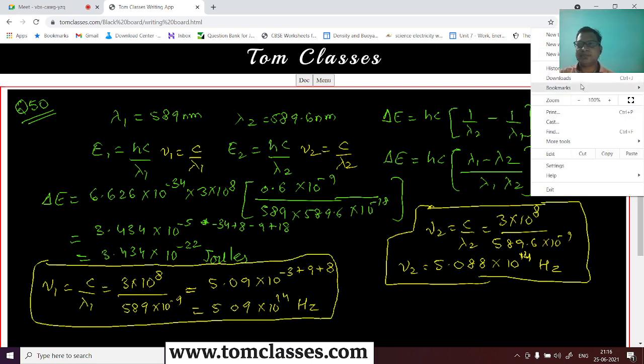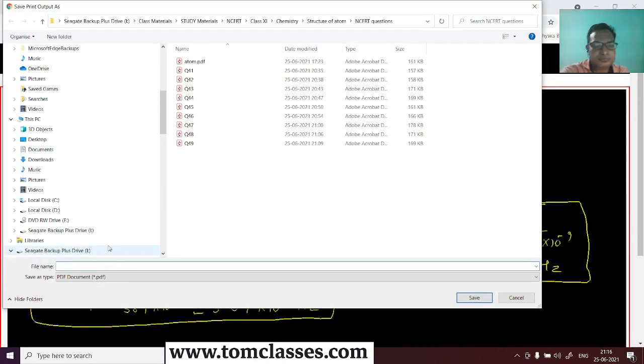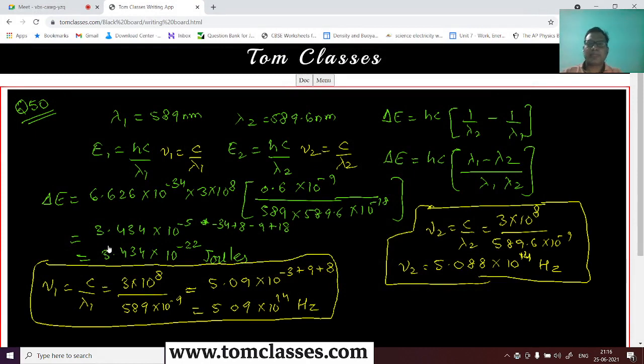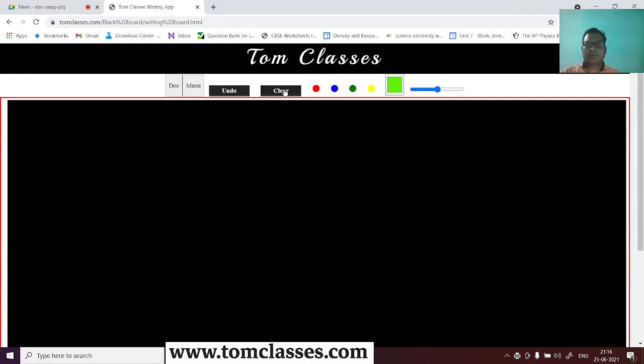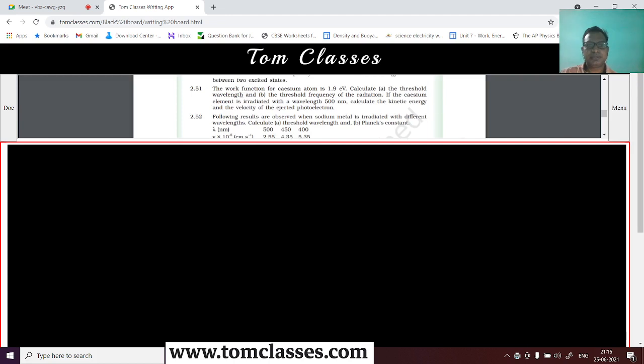Now, let me save this also. This is question number 50. Okay, all right, let's see question number 51 now. What does question number 51 say? Question number 51 says that the work function for cesium atom is 1.9 electron volt.